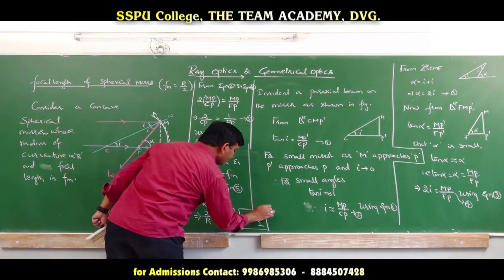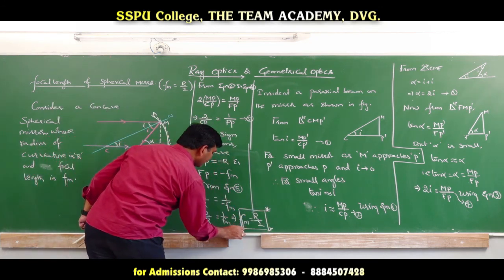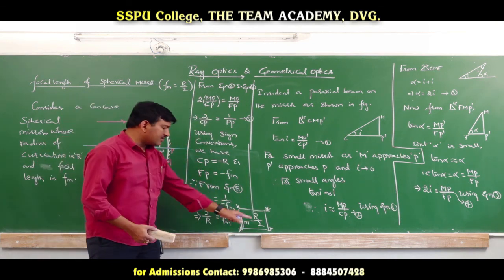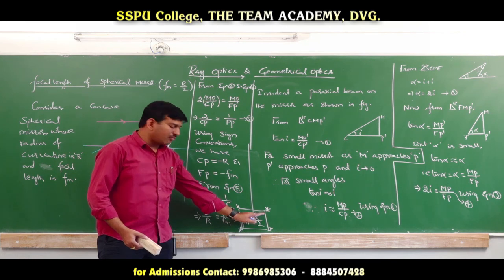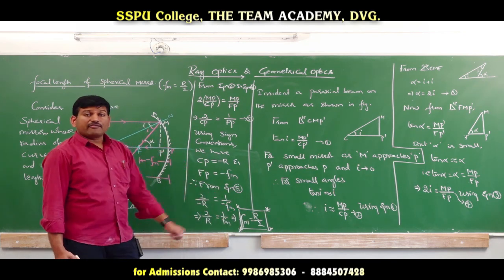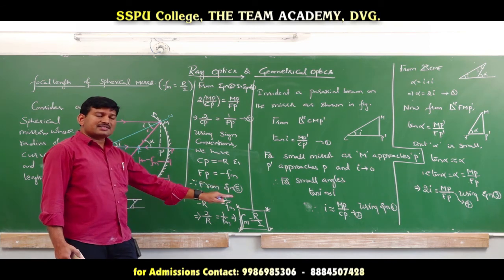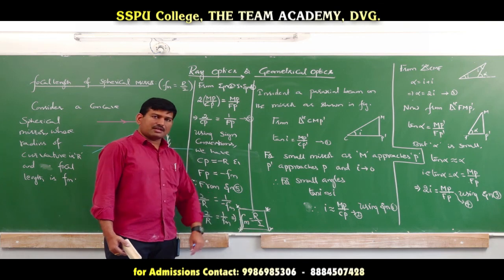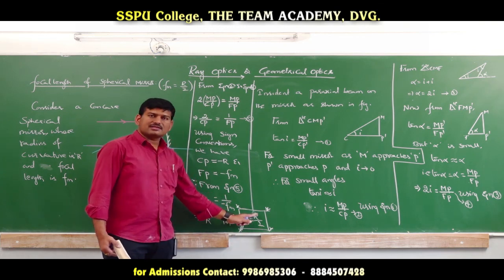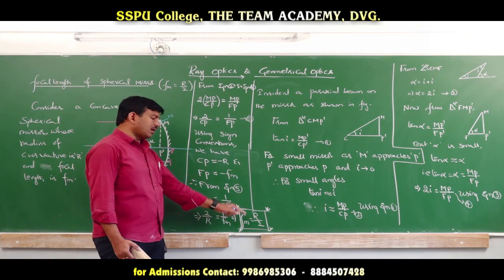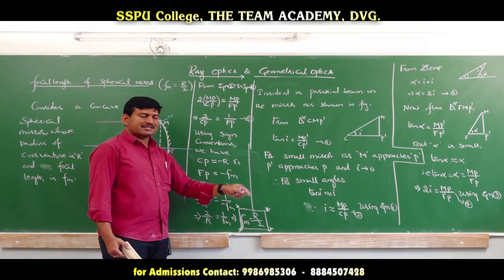So the focal length of a mirror is equal to half of the radius of curvature. If the radius of curvature is equal to 15 centimeter, what is the focal length? 15 by 2, 7.5 centimeter. If the radius of curvature is equal to 30 centimeter, what is the focal length? 15 centimeters. If the radius of curvature is equal to 60 centimeter, what is the focal length? 60 by 2, that is 30 centimeter.